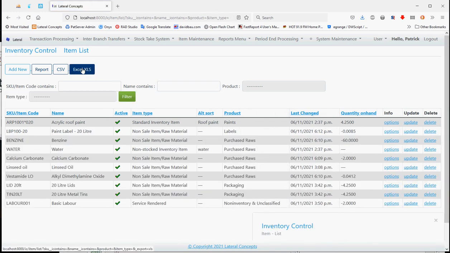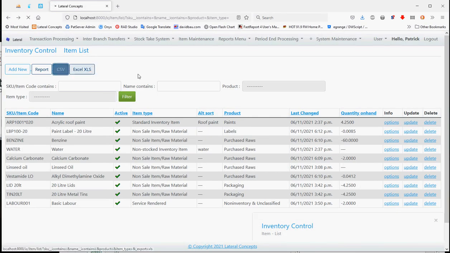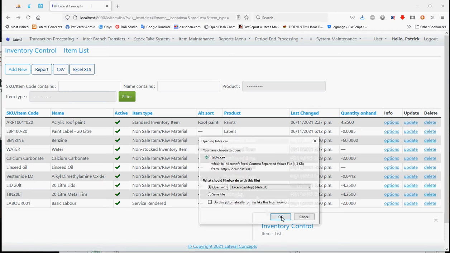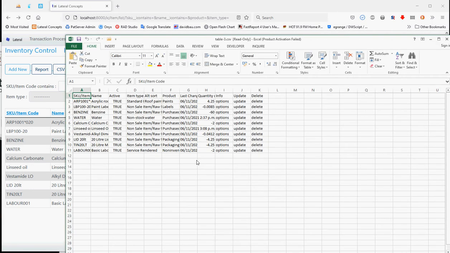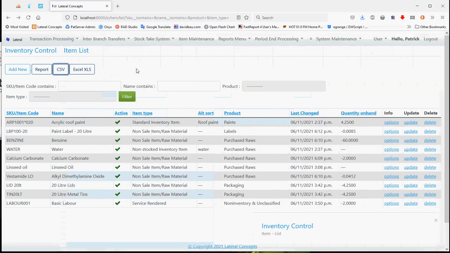I can, if I wanted to, take the entire list. Whoops. Obviously, I haven't got everything up and running completely. I can convert it straight into an Excel spreadsheet as required.